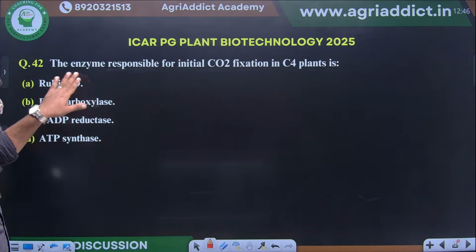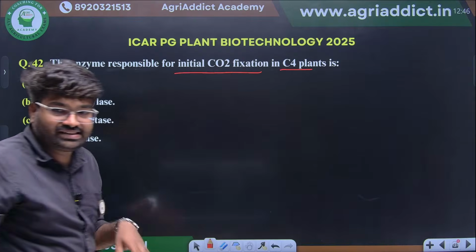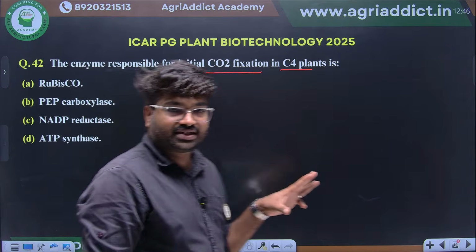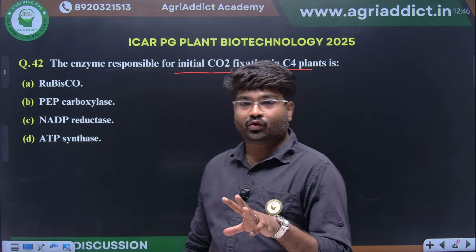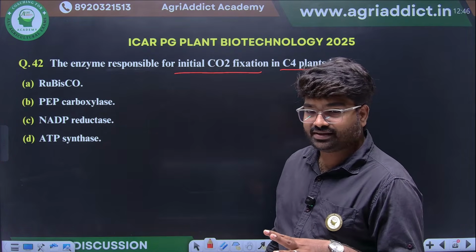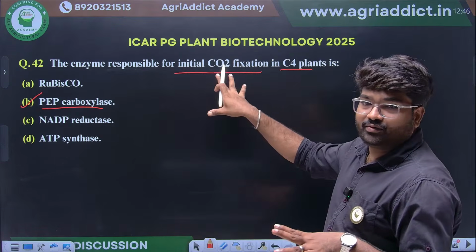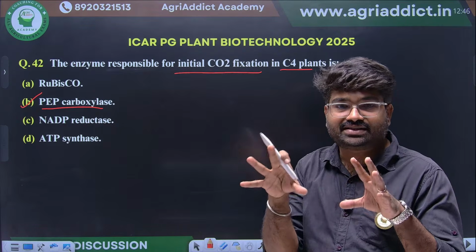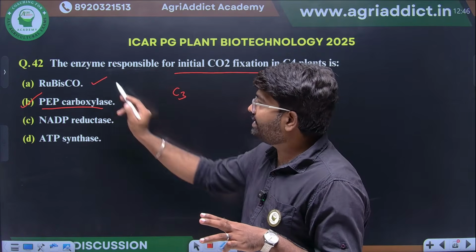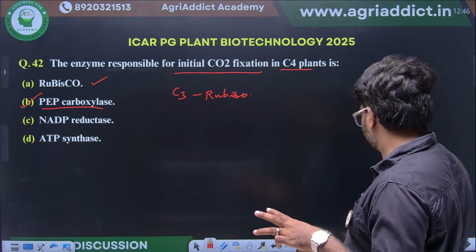Next, the enzyme responsible for initial CO2 fixation in C4 plants. They are asking what will be the initial CO2 fixation enzyme in C4 plants. What will be the answer? Rubisco or PEP carboxylase? Yes, PEP carboxylase is the enzyme involved in CO2 fixation in C4 plants. In C3 plants, Rubisco will come. Okay, Rubisco will come for C3 plants.